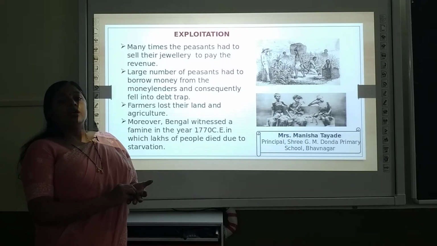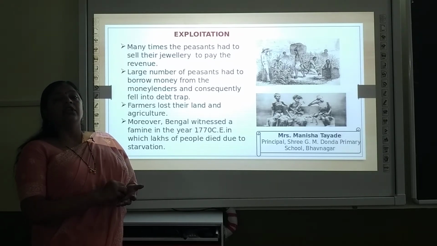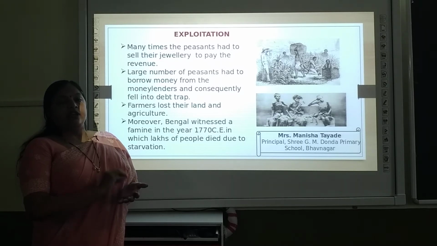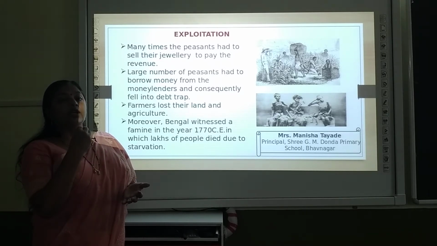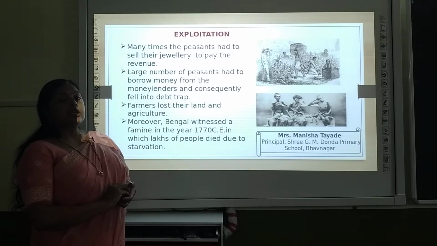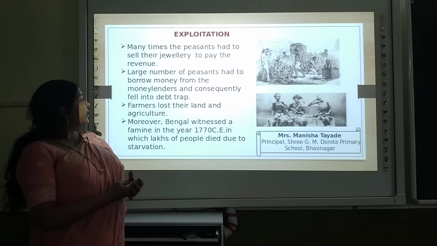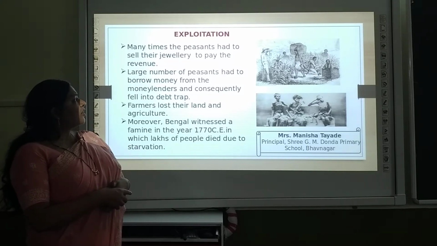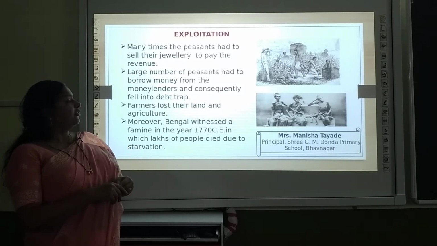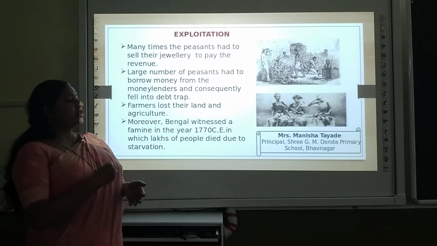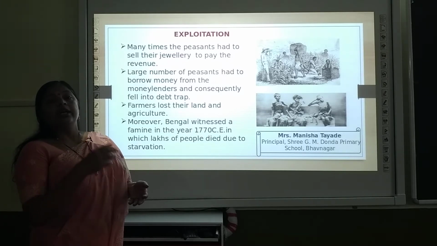Now whether the Indian farmers were having the money or not, whether they have got the crop or not, they have to pay the tax. So as a result, if they are not having the money, they have to sell their jewelry to pay the tax. Large number of peasants had to borrow money from the money lenders and consequently fell into the debt trap.